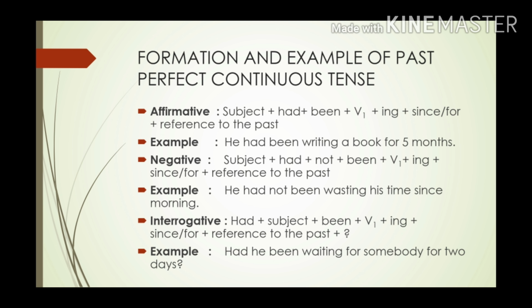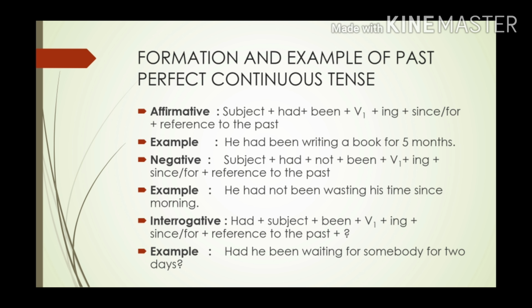That means one action was in progress before a certain period of time. So that is, he had been writing a book for 5 months. When we have to make it negative, we just have to put not after had. So the formula will become subject, had not been, verb first form plus ing, since or for, and the reference to the past. For example, he had not been wasting his time since morning.